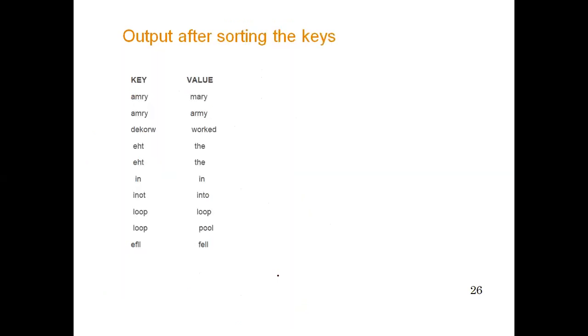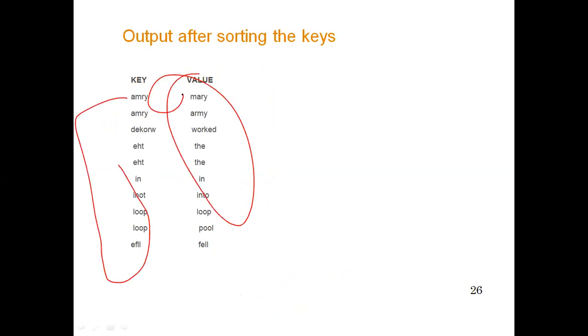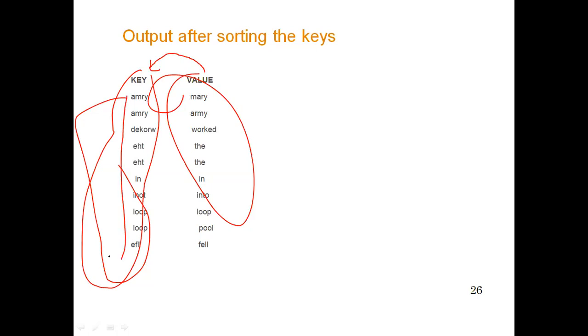Now the output after sorting the key will be like this. Now we have performed sorting on the key values. Here we are not considering this thing right now. We are performing sorting on this field because earlier, in the previous stage, we sorted the value and got the key, and in this stage we will sort all the values within the key. So we got output like this.